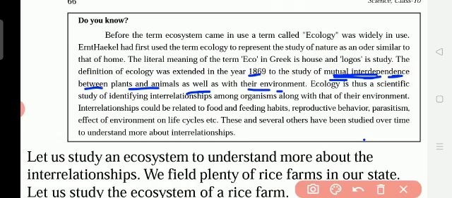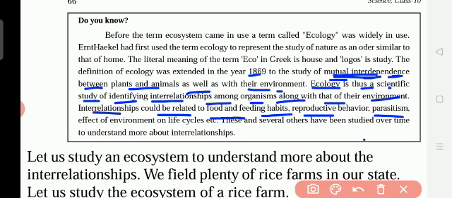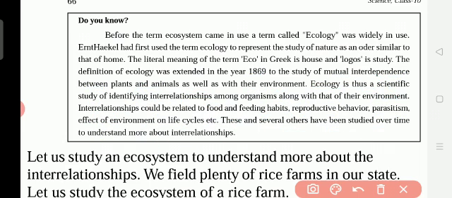This is ecology. Ecology is thus a scientific study of identifying interrelationships among organisms along with that of their environment. Interrelationships could be related to food and feeding habits, reproductive behavior, parasitism, effect of environment on life cycles, etc. These and several others have been studied over time to understand more about interrelationships. So here, interrelationship could be related to what?